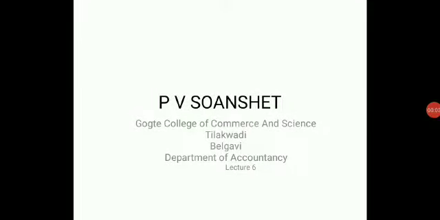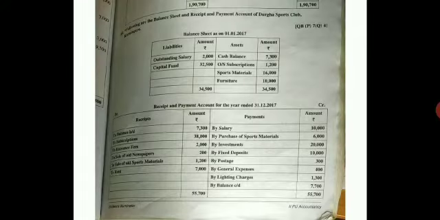We are going to start with the 12 marks problem from the topic not for profit organization. Now come to the problem. They have given you the following balance sheet and the receipts and payments account of Durga Sports Club. They have given you the balance sheet. It is the opening balance sheet, the balance sheet relating to the last year.